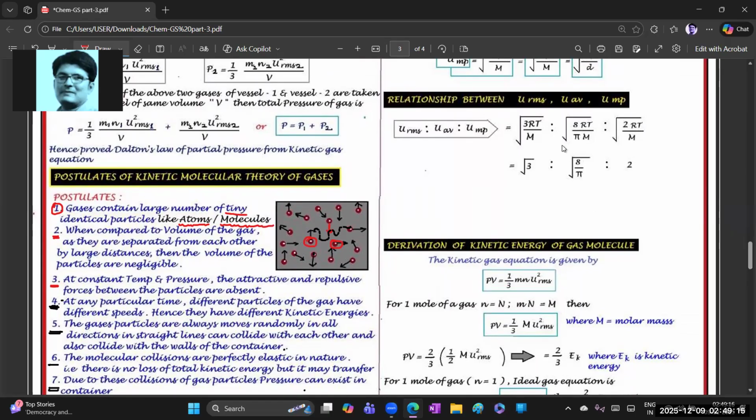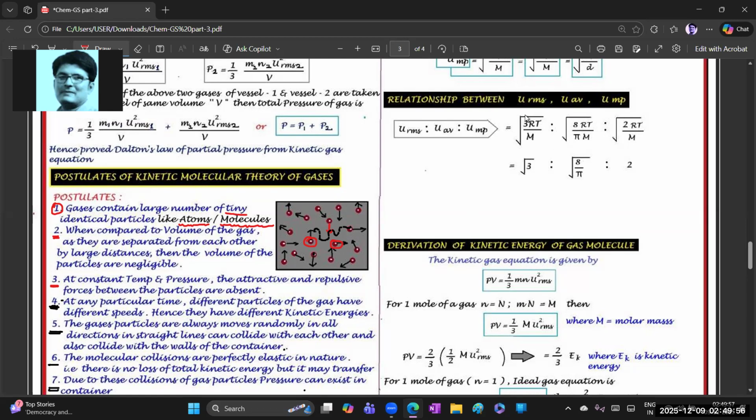Actually, from the objective point of view, you can get these values, but he will ask in a different manner. A few MCQs are also there in your college modules. He may give RMS velocity here, or give average velocity first, or give the most probable velocity in the middle, so we need to be very careful in objective mode. This can come for 2 marks: write the relationship between the molecular velocities. You need to write down the ratios.